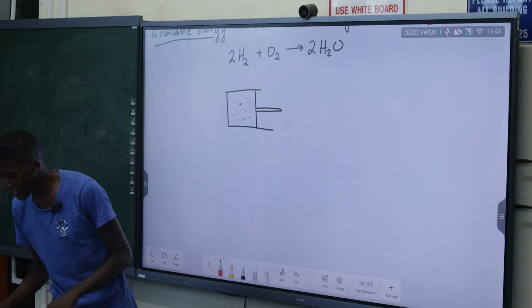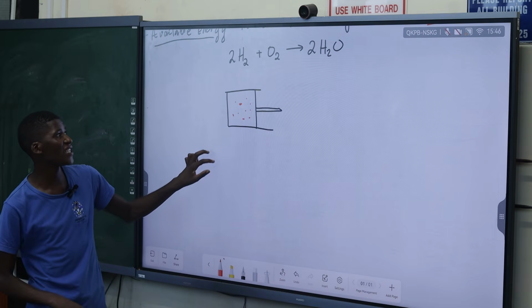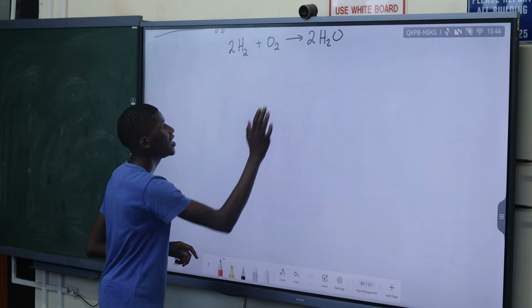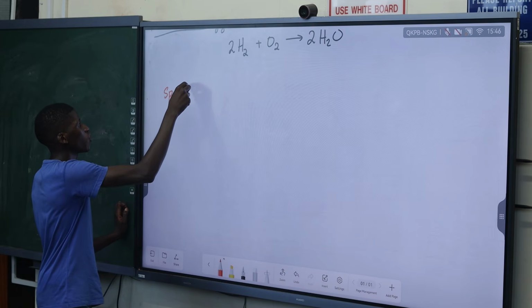So Gibbs energy is very important because it determines the spontaneity of our reaction. If a reaction is spontaneous, it means it happens on its own.